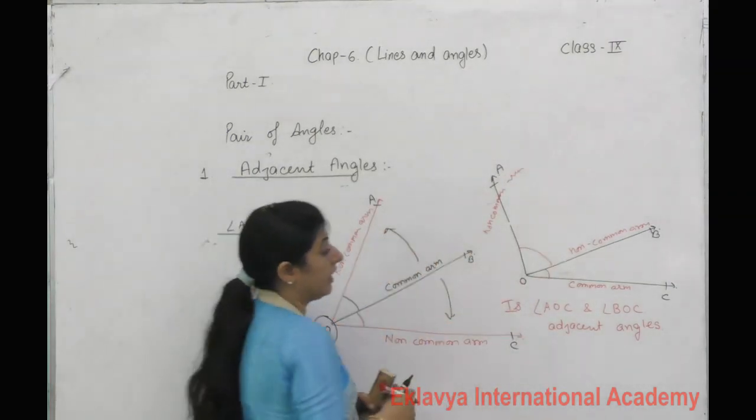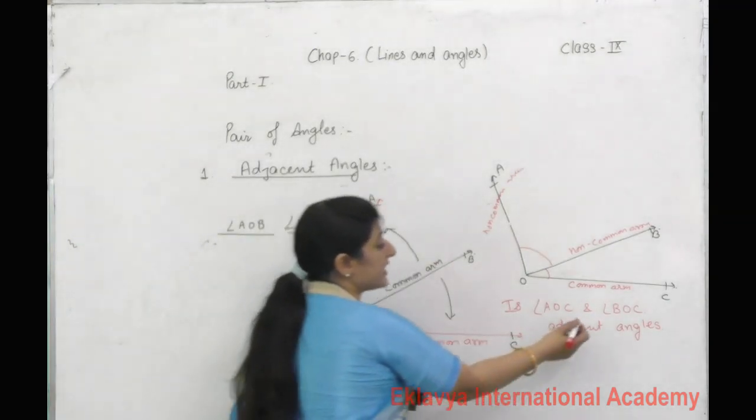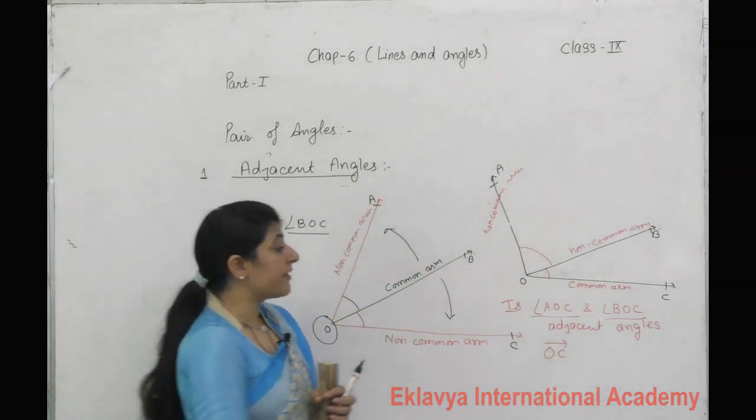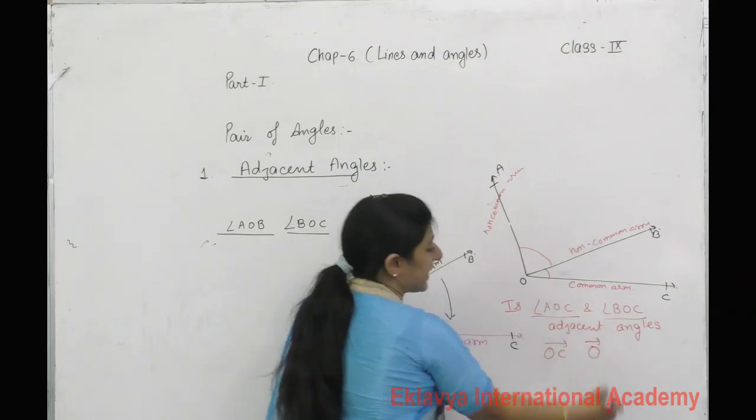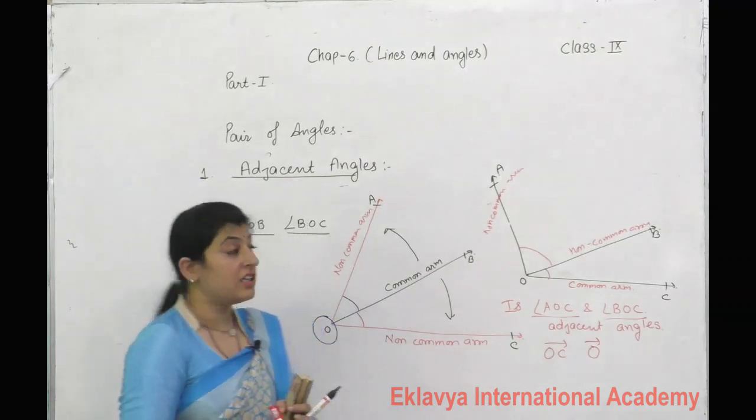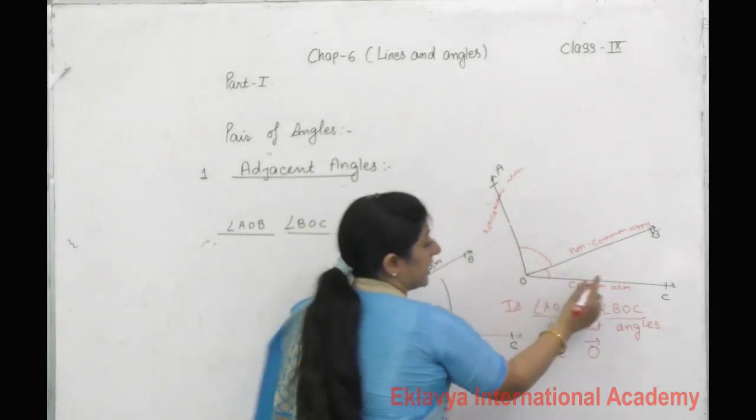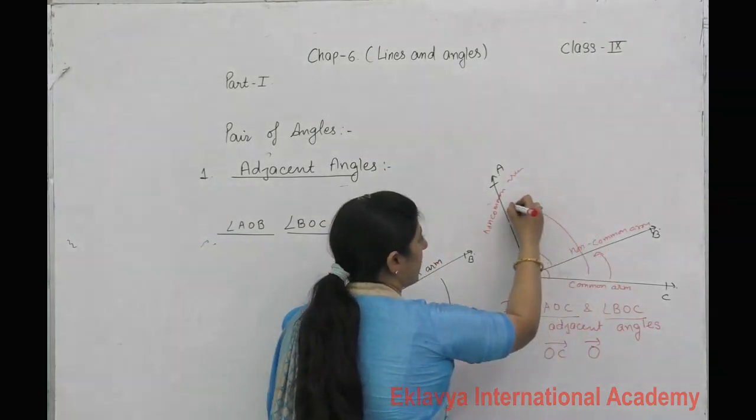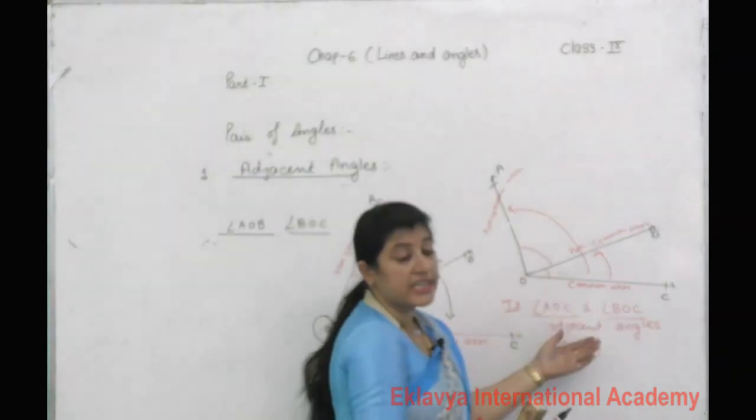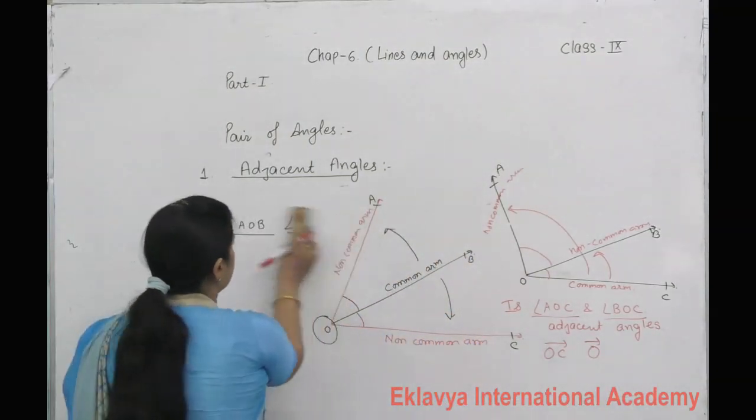Now see, the first condition: there should be one common arm. In both angles there is one common arm, that is OC. Next, there should be one common vertex. Here also the common vertex is O. Next condition, the non-common arms should lie in the opposite direction of the common arm. See here, OB lies here and OA lies here. So both are in the same direction. So are AOC and BOC adjacent angles? No, they are not adjacent angles. Okay.